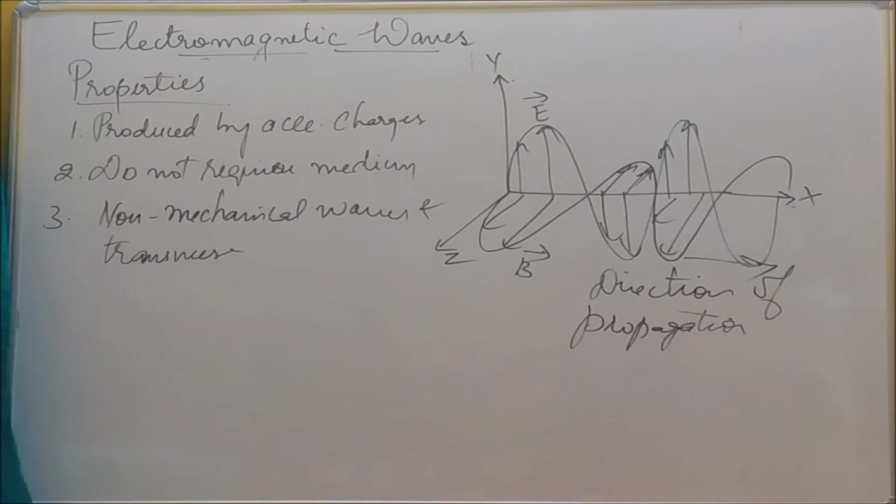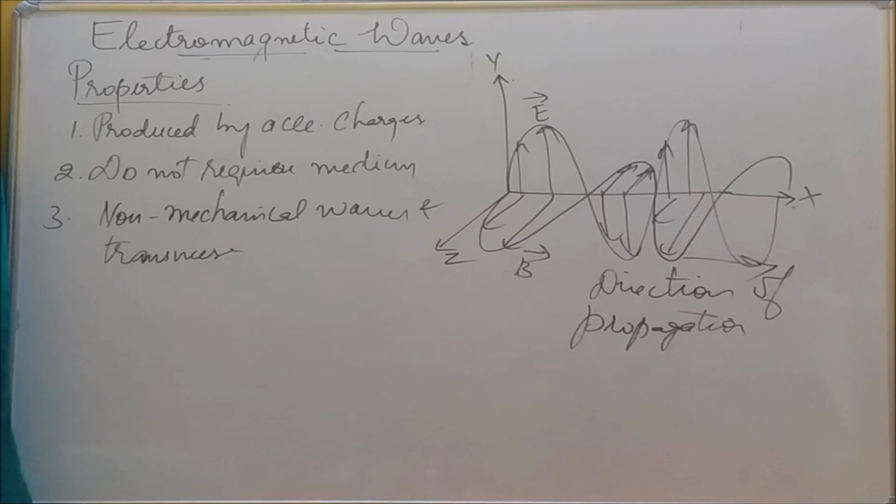How is it transverse in nature? Here see, x-axis, y and z. This is the electric field vector, that is the E vector. And this wave is the magnetic field vector, that is the B vector.